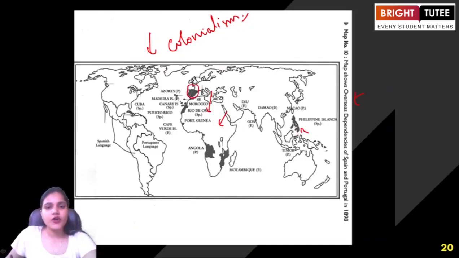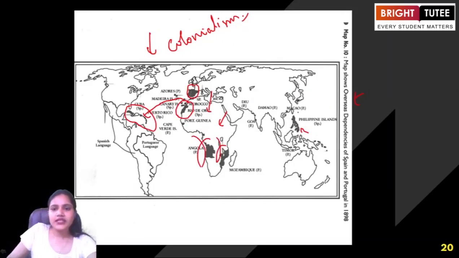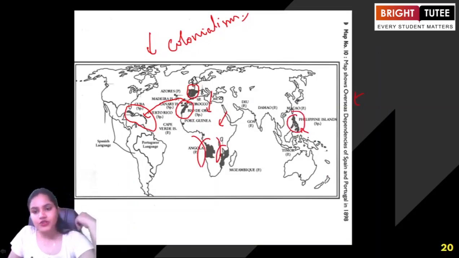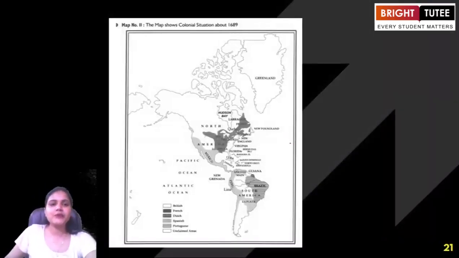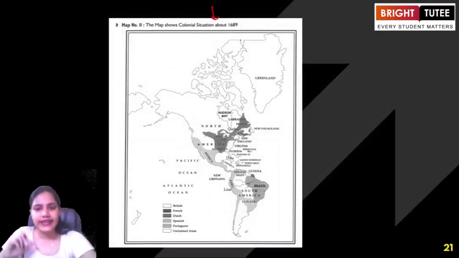So here when we are talking about Spain and Portugal, what do we see? We see how they started expanding to the region of Central America, the Caribbean islands that we can talk about. Then we see how they started spreading to the region of Africa, right? Parts of Africa were under Spain and Portugal. Also, we can see the Philippine Islands here under the Spanish and the Portuguese during the period of 1898. Now, if we look at map number 11 here, we are talking about the colonial situation about 1689.